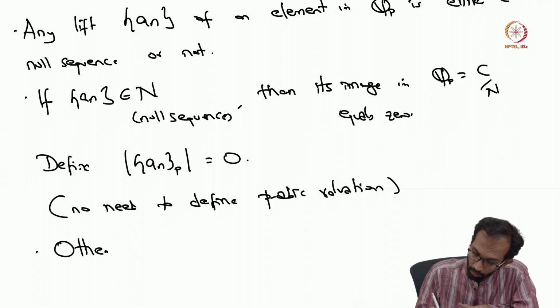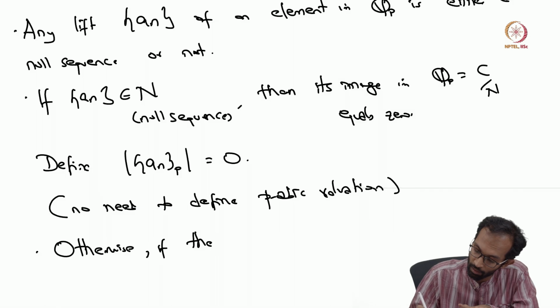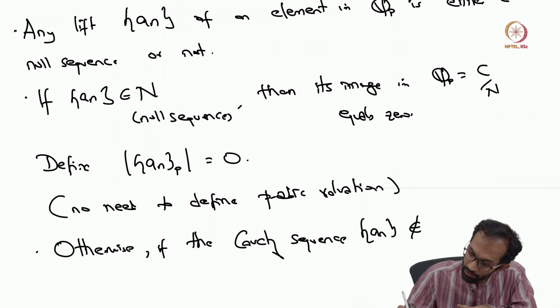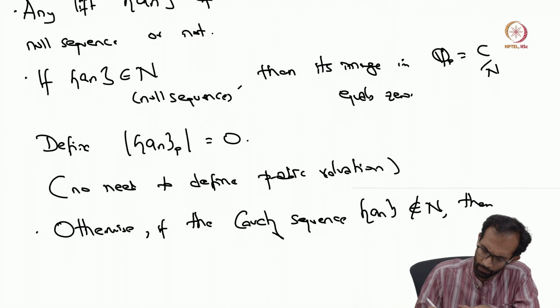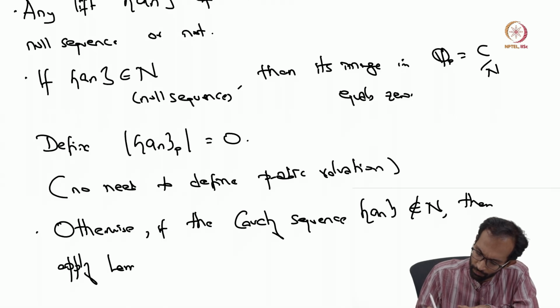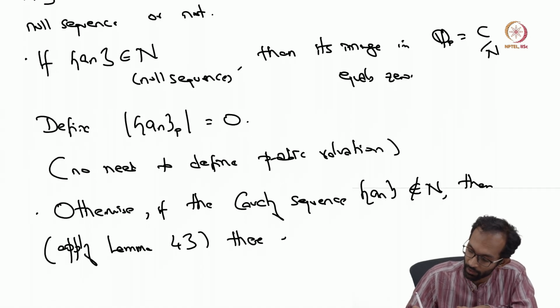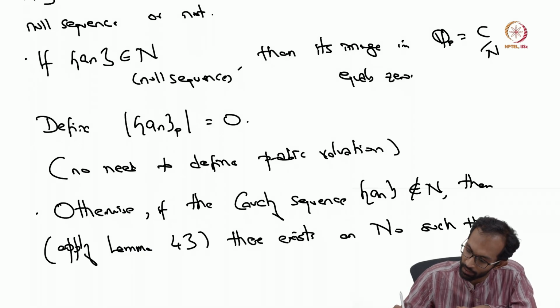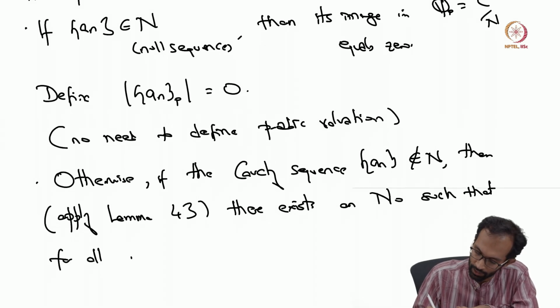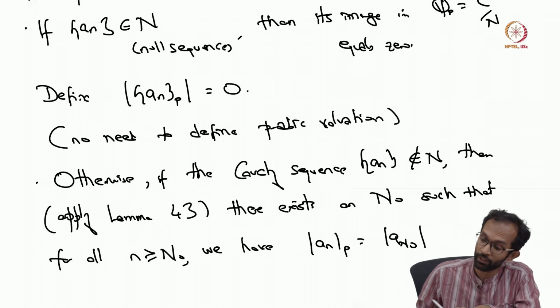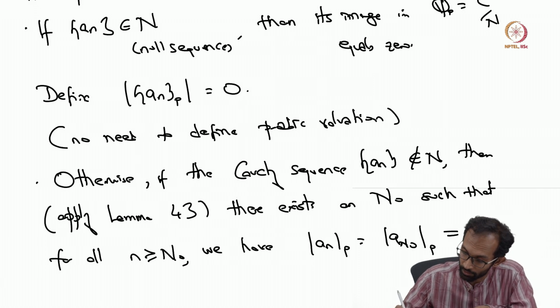And otherwise, if the Cauchy sequence (a_n) is not a null sequence, then we apply Lemma 43 from one of the earlier lectures, and what that told us was that there exists a natural number n_0 such that for any index n bigger than n_0, the p-adic absolute value of a_n equals the p-adic absolute value of a_{n_0}, and that's not 0.